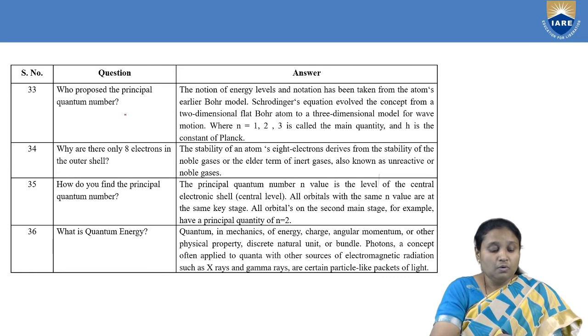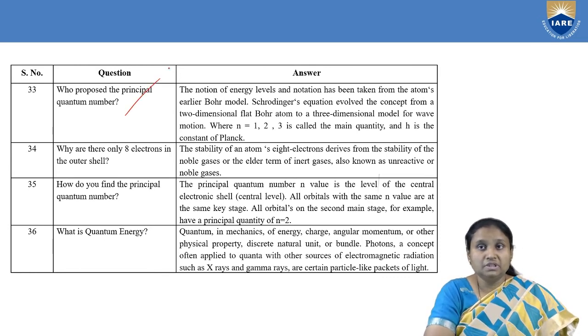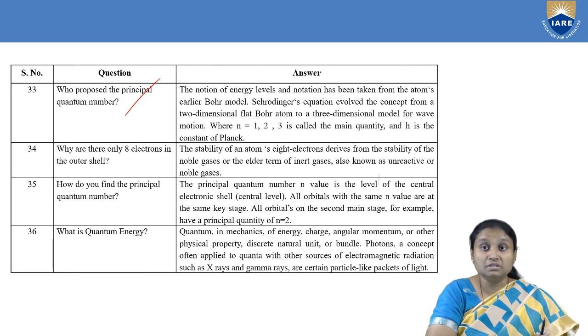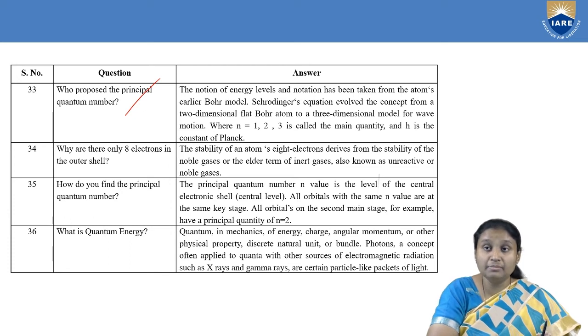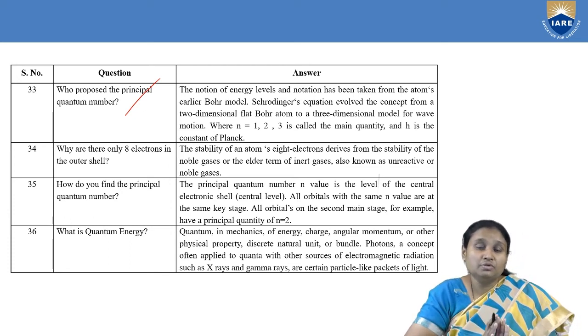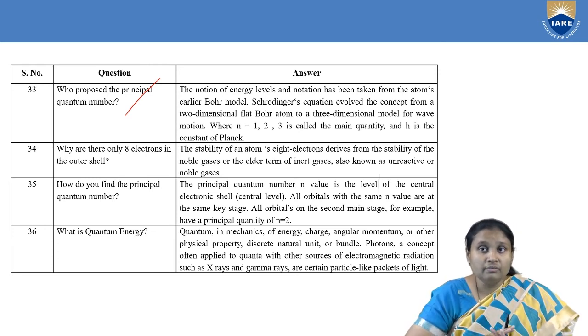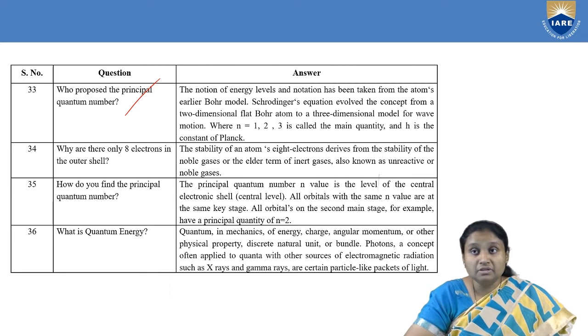Then next, who proposed the principal quantum number? This notion of energy levels for a particular atom was first given by Bohr, and after that the Schrodinger equation evolved this concept from the two-dimensional Bohr model to a three-dimensional model. Whatever two-dimensional model was proposed by Bohr was extended to three dimensions by Schrodinger. And what does the principal quantum number represent? It takes values 1, 2, 3 and so on, and they represent the energies associated with electrons.